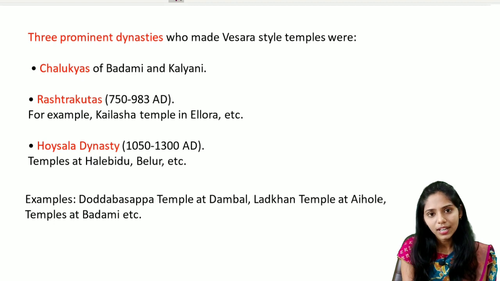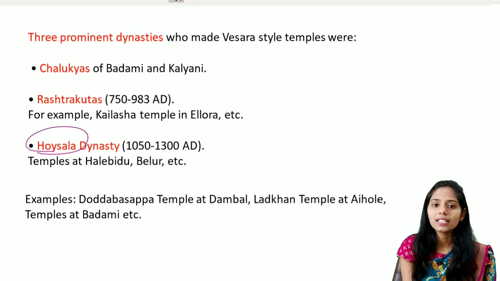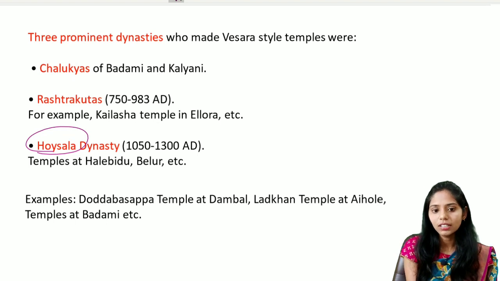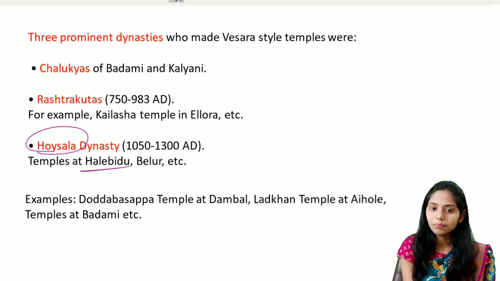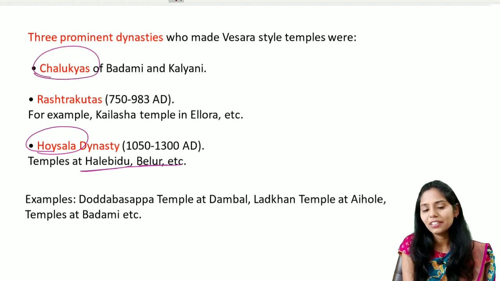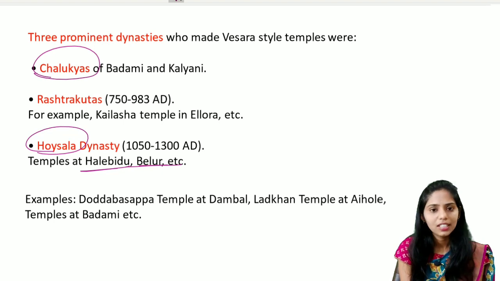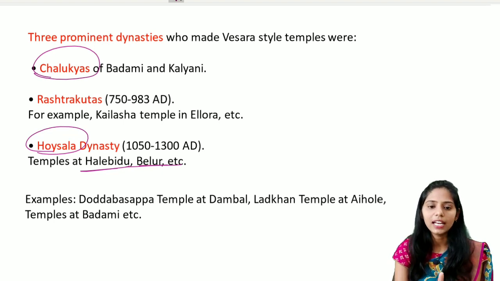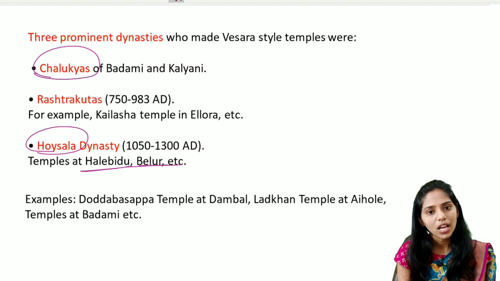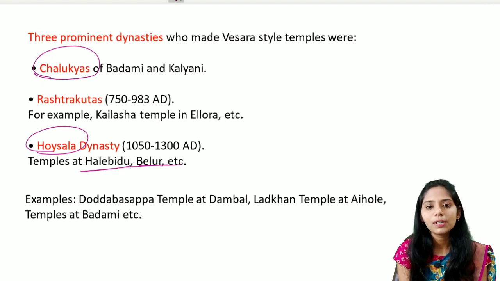And the next important dynasty is the Hoysala dynasty. And under this Hoysala dynasty, the temples which were built include the Halebeedu temple and the Belur temple, etc. So these are the three important dynasties that made the Vesara style of temples in central India. So you have to remember it. The first one is the Chalukyas of Kalyani and Badami, and the Rashtrakutas, and the next one is the Hoysala dynasty.